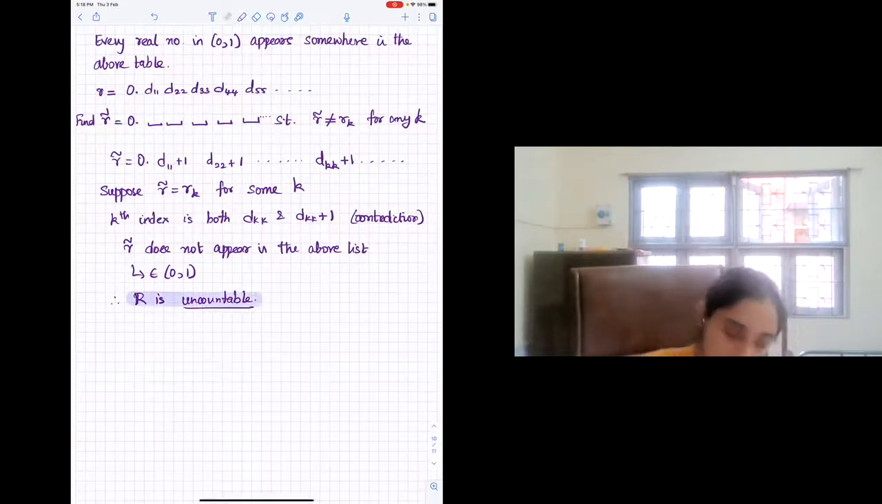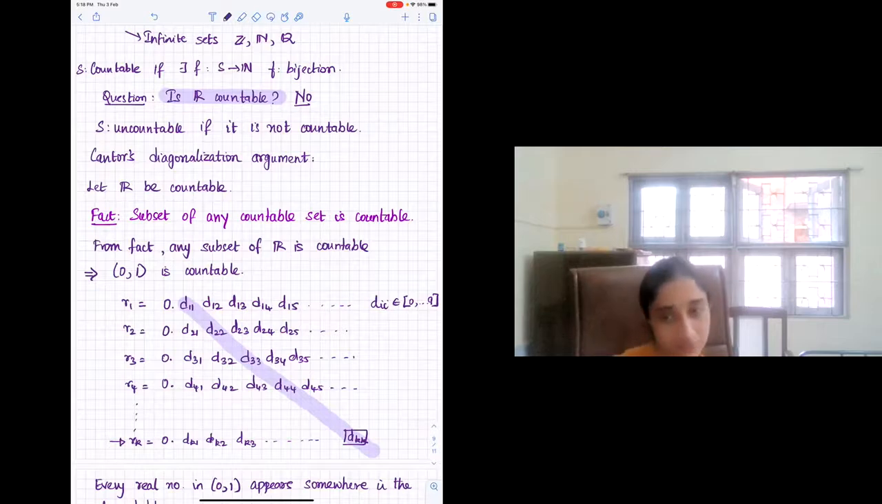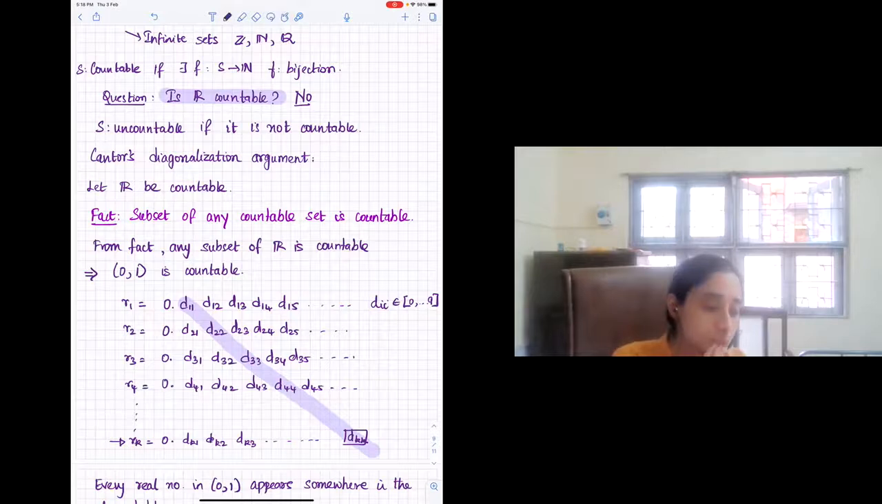Are there any questions about this argument? So this argument is famously called the diagonalization argument, because you use the diagonal to construct a new real number that cannot appear anywhere in the list. No questions? Have you all seen this argument earlier in real analysis? Any surprise? Or are you so shocked that you don't know the question?